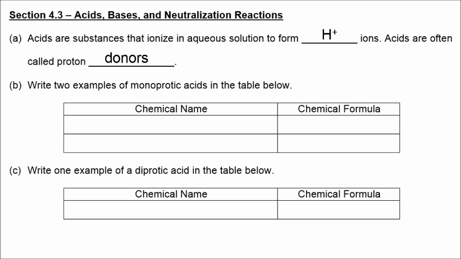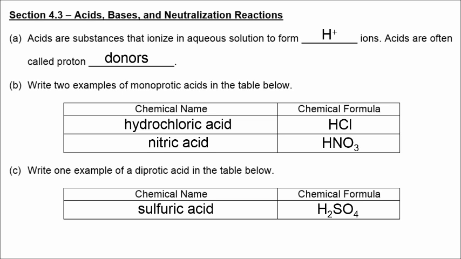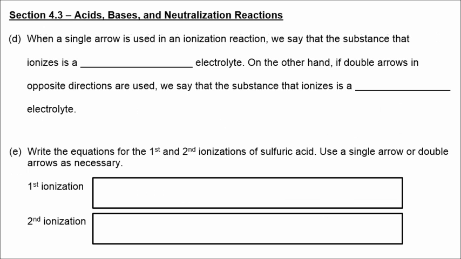There are many examples of monoprotic acids. I'm just going to list 2. So hydrochloric acid, HCl, nitric acid, HNO3. Monoprotic because they contain 1 hydrogen atom. And sulfuric acid, H2SO4, is a diprotic acid because it contains 2 hydrogen atoms.